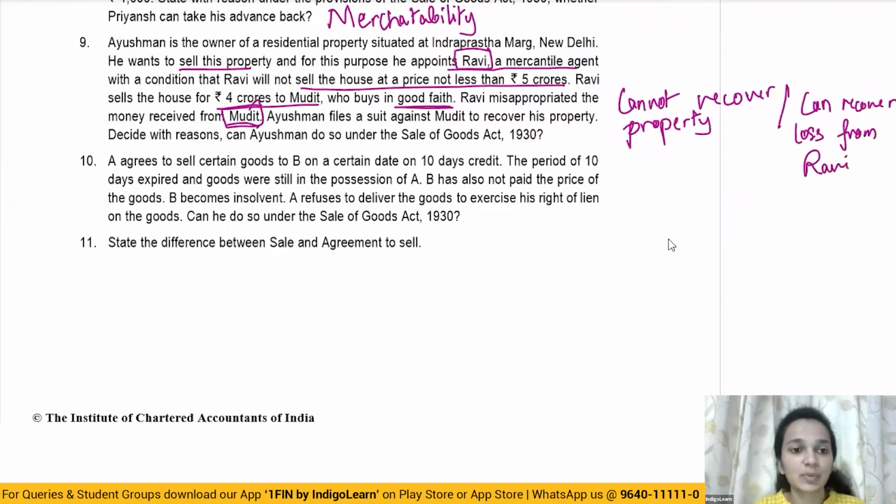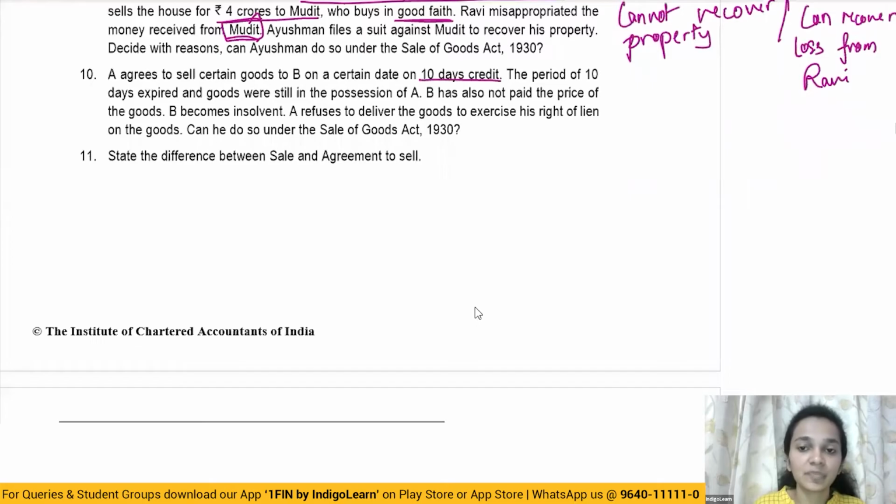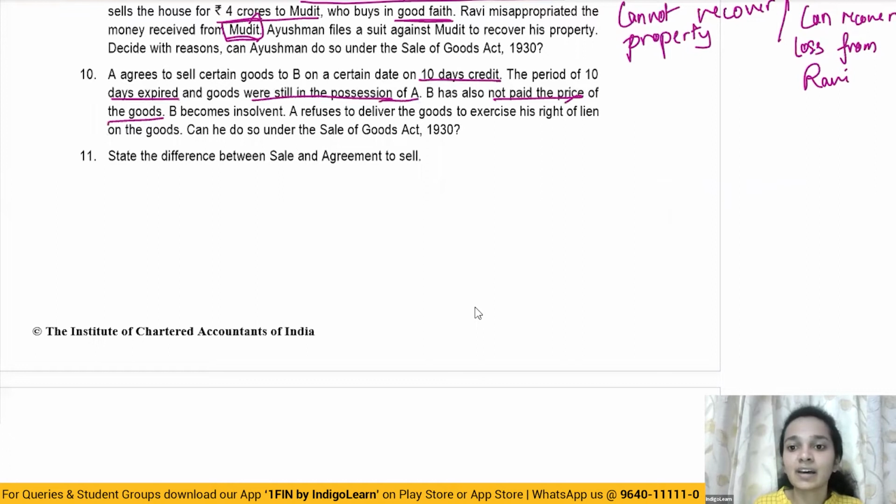Moving on to the next question. A agrees to sell certain goods to B on a certain date on 10 days credit. The period of 10 days expired and goods were still in the possession of A. So A still has the possession of goods. B has also not paid the price of the goods, which means A is an unpaid seller because he has not received the price of the goods.